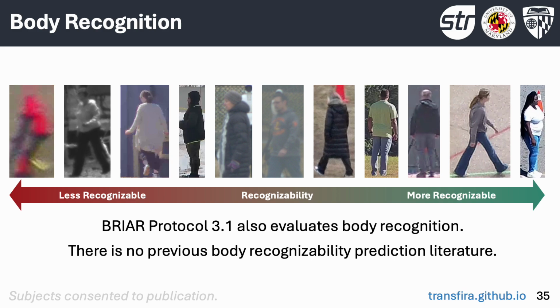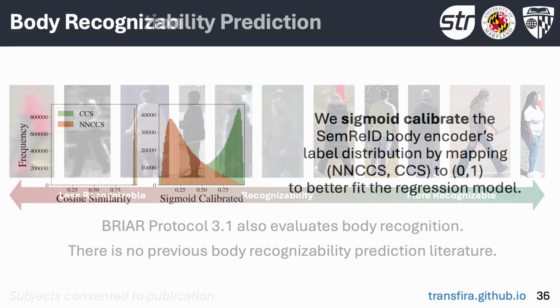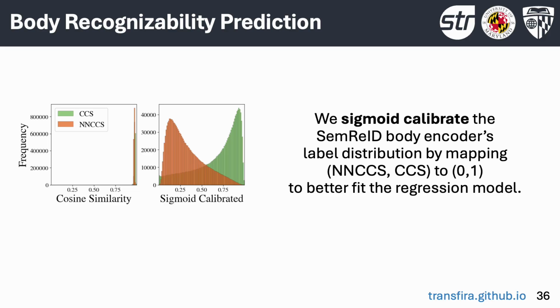In addition to face recognition, Breyer Protocol 3.1 also evaluates body recognition. There is no previous body image quality assessment literature. The SEM-ReID body recognition encoder developed by the STR and JHU team for the IARPA Breyer program produces CCS and NNCCS distributions that are tightly centered at 0.97. We sigmoid calibrate the label distribution by mapping NNCCS and CCS to 0 and 1, producing a training distribution that can be fit more easily by the recognizability prediction network.